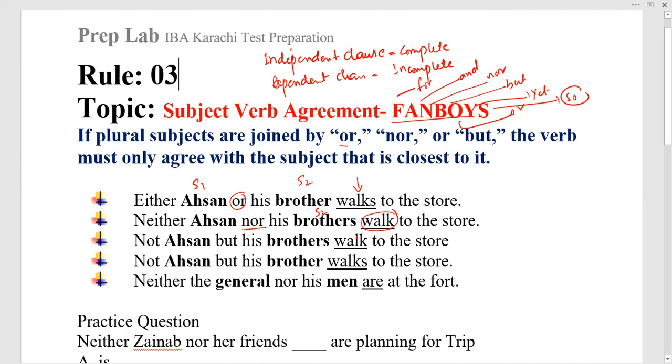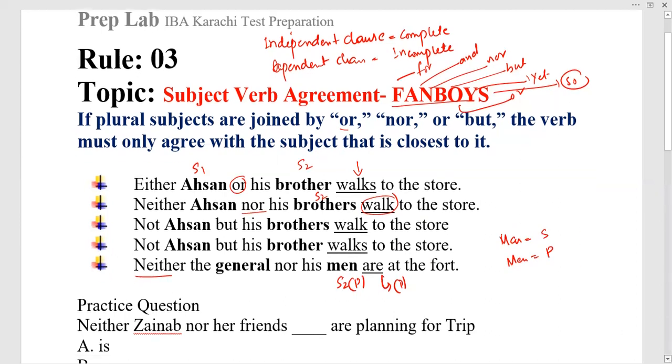Now we also need to know which are the singular subjects and which are plural subjects. Here's a very complicated one: neither the general nor his men are on the phone. If we write man, that is singular. If we write men, that is plural. So that is why men is plural, subject 2 is plural. That is why your helping verb will be plural. So the verb must agree with the subject that is closest to it.